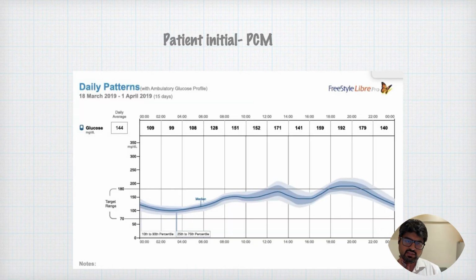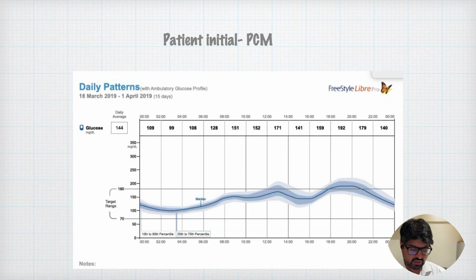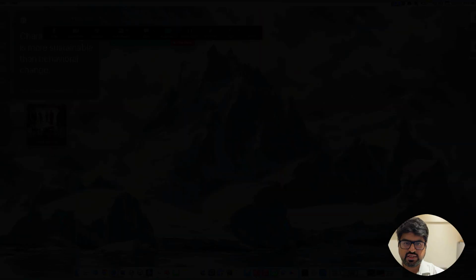Now let's look at some examples of glycemic variability. Let us understand glycemic variability from an example point of view. So you have, yeah, I think you will have to give me 1 second.